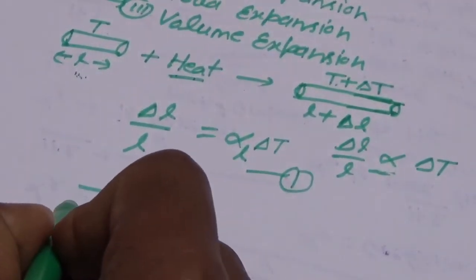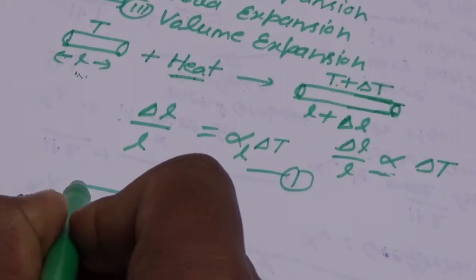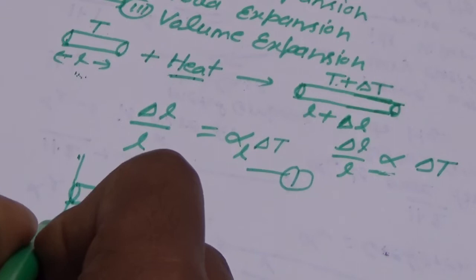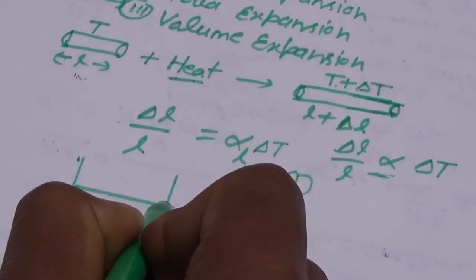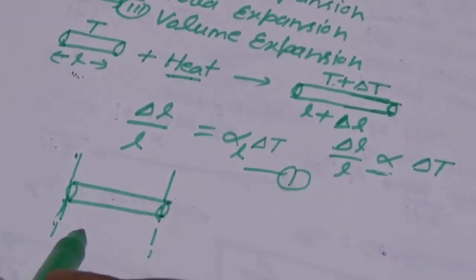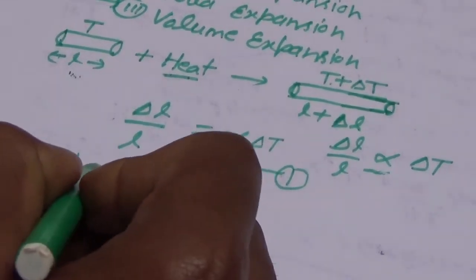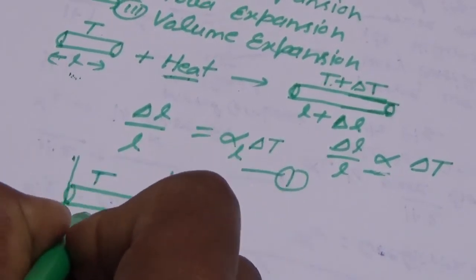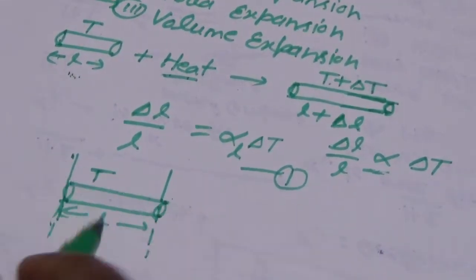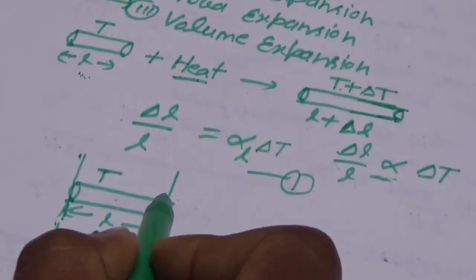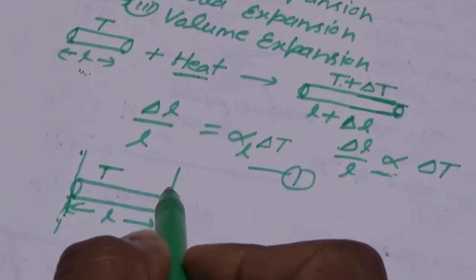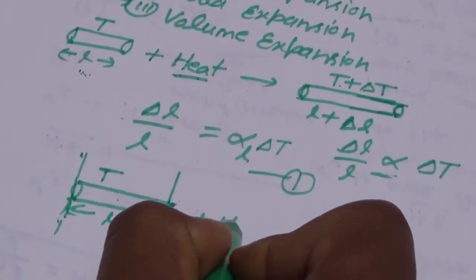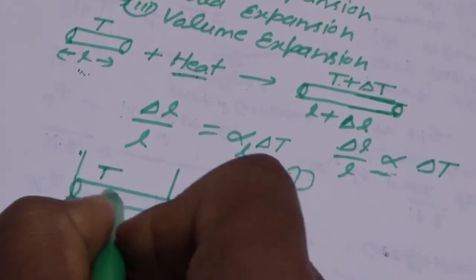If we keep both ends of this rod fixed, as we have shown here, its temperature is T and its length is L. Now what will be the result when we supply heat to this rod?